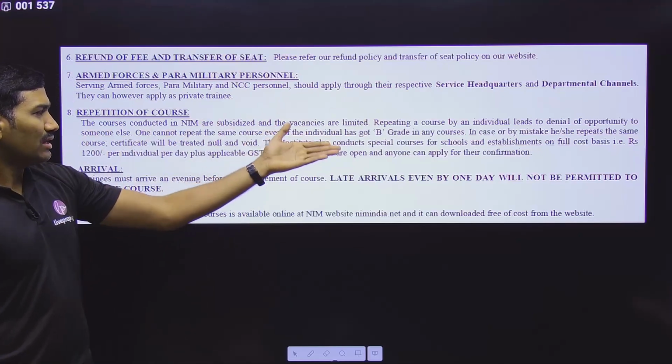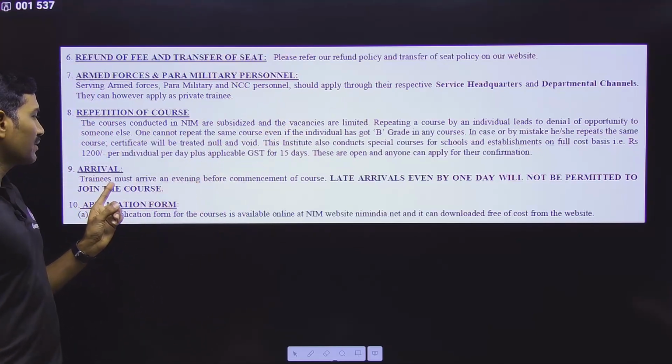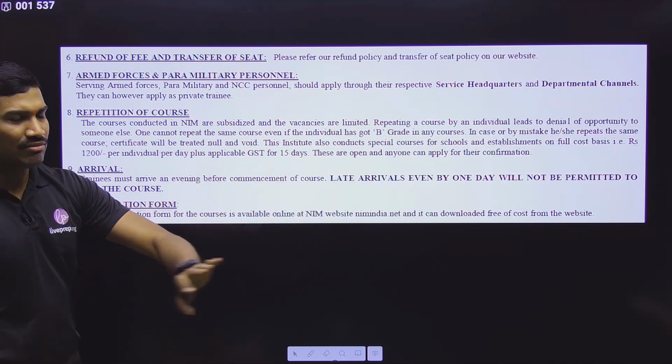Clear? And other points also they have mentioned, so please observe it. And arrival. Regarding the arrival and all, I will tell you separately.